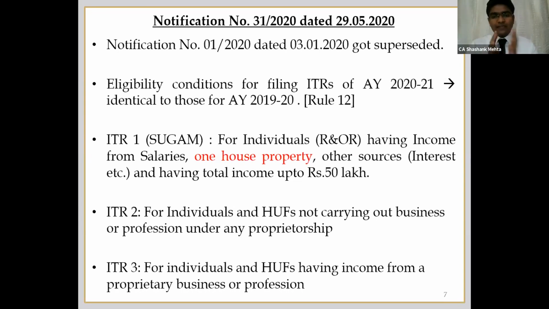Similarly, if I have one house property self-occupied and the other house property is let out, in that case also, as per the instruction, I have only one house property from which income arises. So as per the instruction of the CBDT, I can fill up ITR 1. However, as per Rule 12, I own more than one house property and hence I am not able to file ITR 1. So this is the point which I wanted to point out.